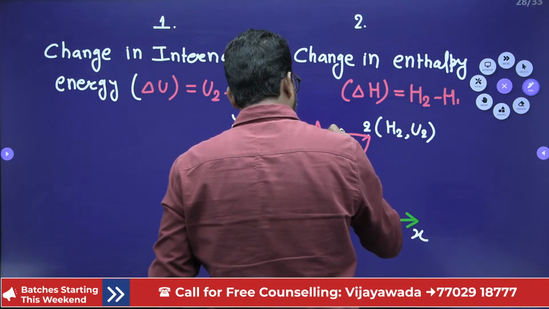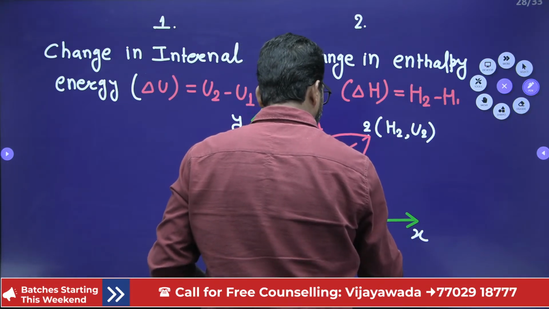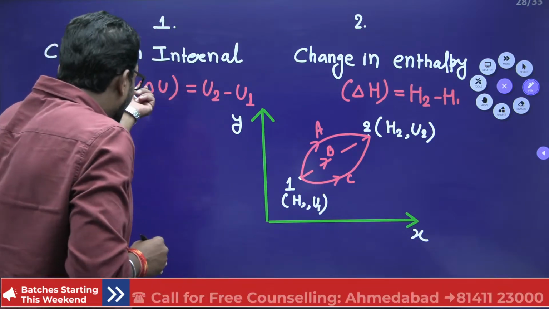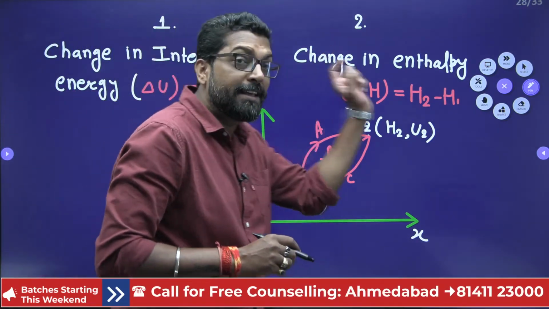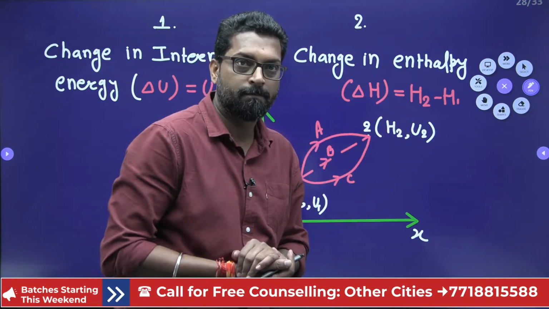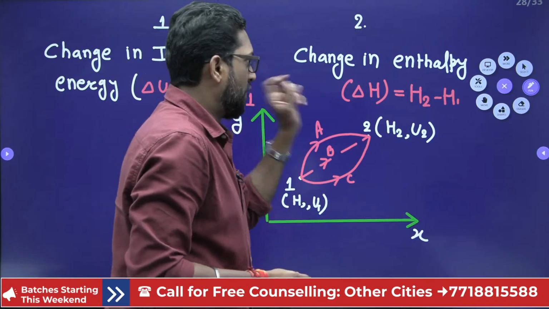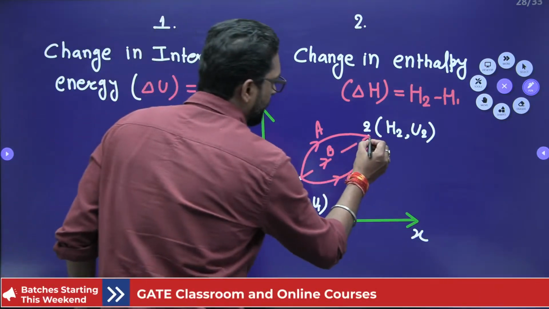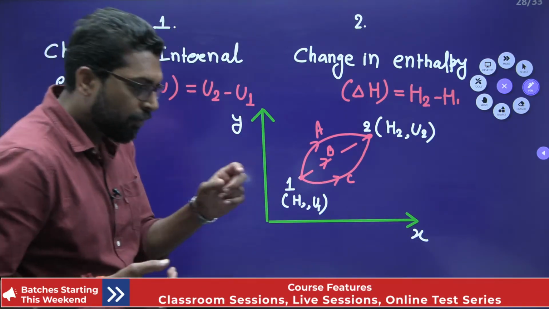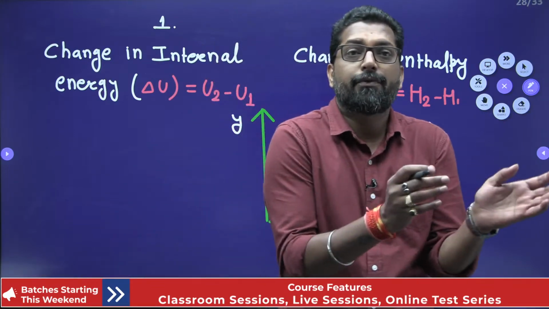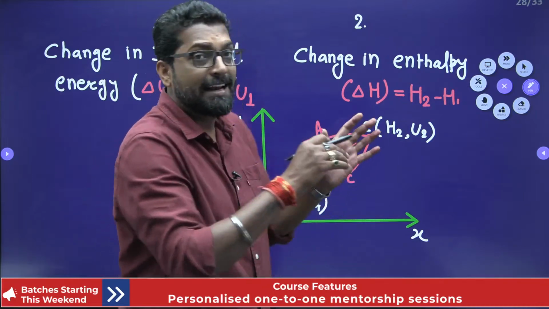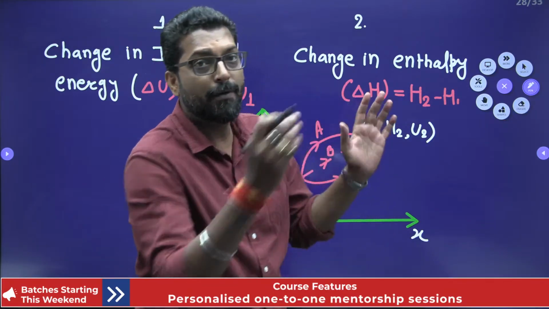That means this is A, this is B, and this is C. For any process, beta. That means internal energy and enthalpy are properties, and this is the change in a property for any process. Number first, this is the property relation. Very important. Like pressure, P2 minus P1. So if you change the pressure, the change in pressure for any process, change in volume for any process, change in internal energy for any process, change in enthalpy for any process.